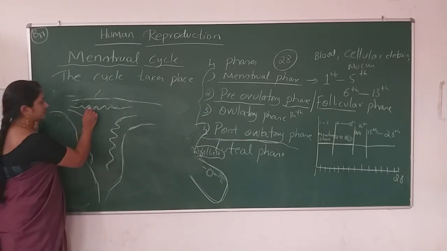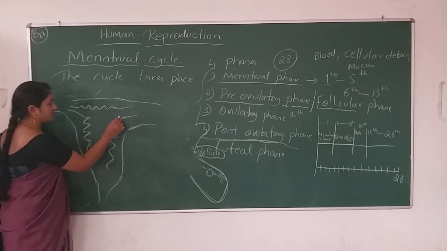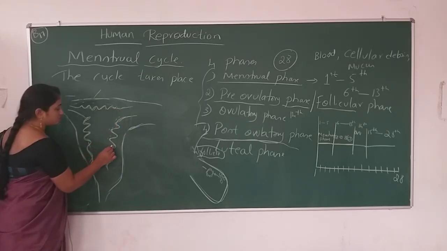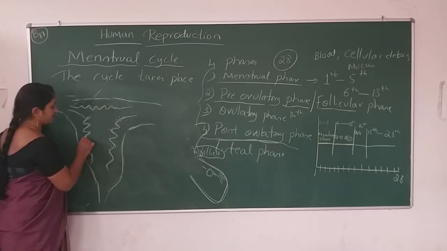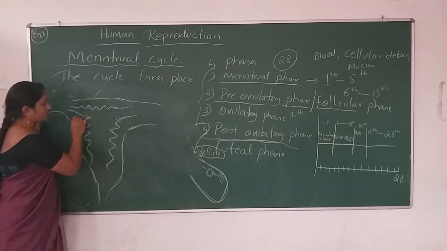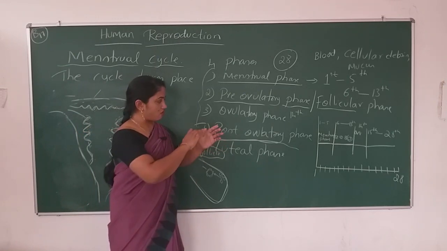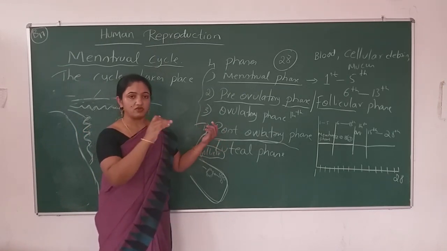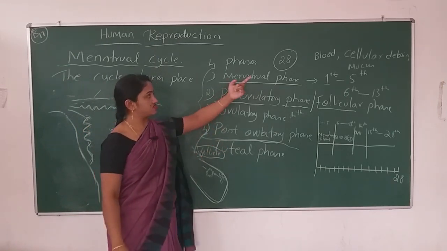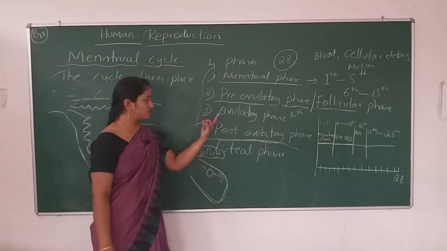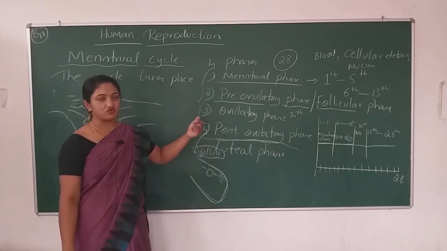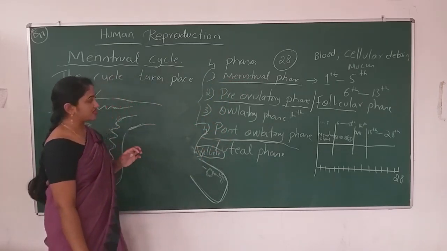It means the blood, cellular debris, mucus, everything gets deposited on the epithelium. So the formation of the layer on the epithelium, or deposition of blood or cellular debris on the epithelium of the uterus, is known as the post-ovulatory phase.